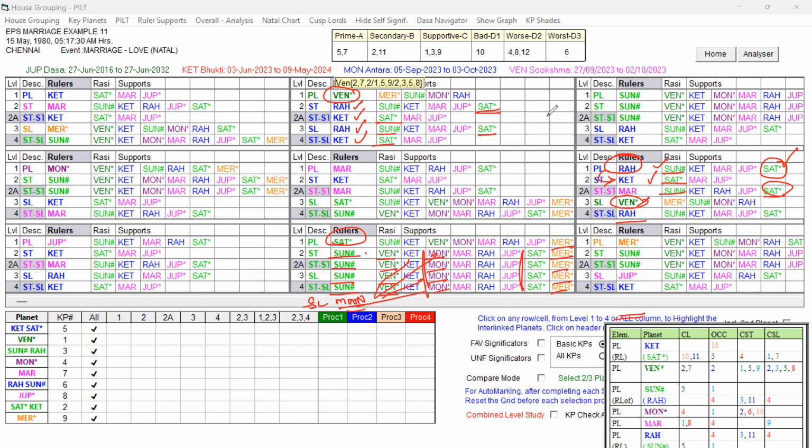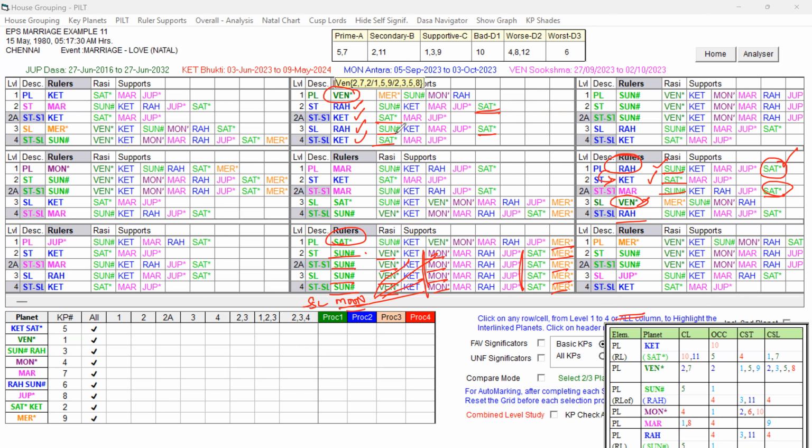And importantly, the star level and sub-level planets are not having the Mercury in their rulers. Mercury is also not there, Moon is also not there. So that way, the impact of the unfavorable is comparatively lesser when compared to Saturn's rulers. But Venus itself is favorable, and the star level and sub-level are all key planets of the Dasa Lord. You can see there is no unfavorable. So very good groupings are present. All the favorable key planets are playing role in all the rulers. So Venus is strong enough.